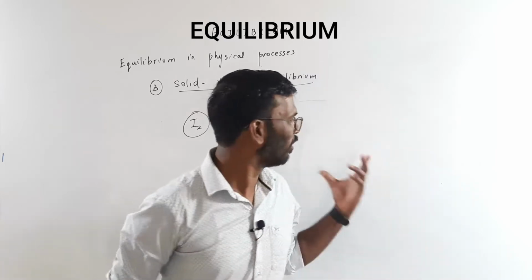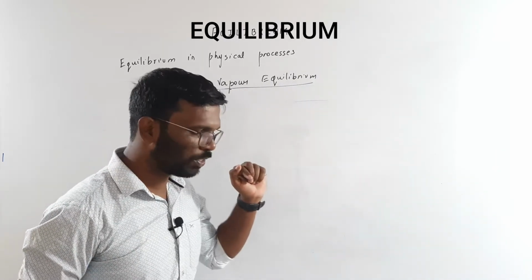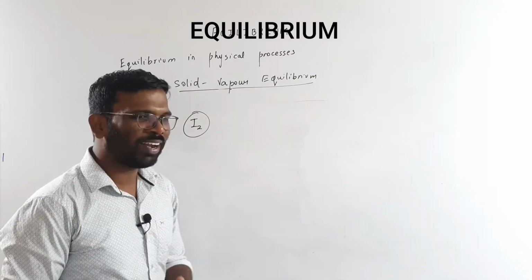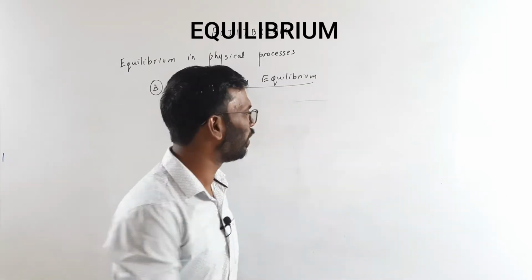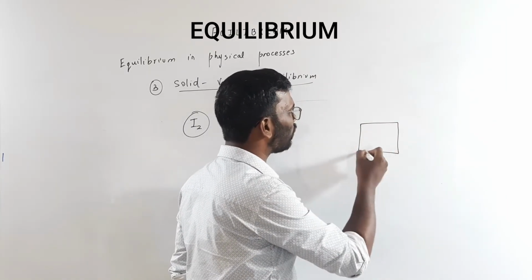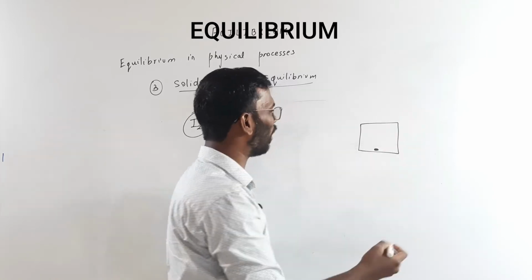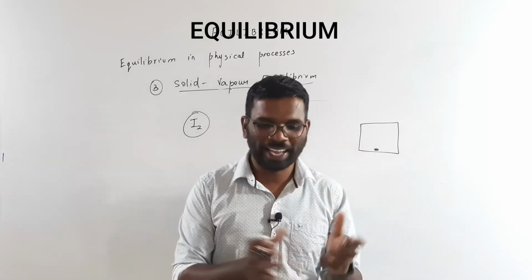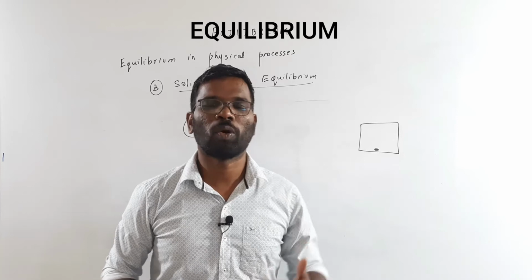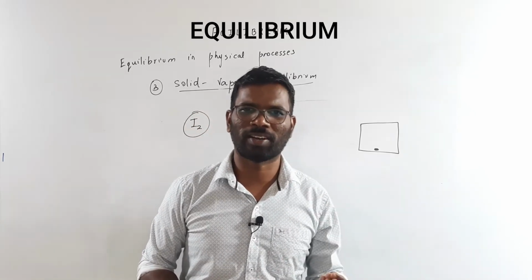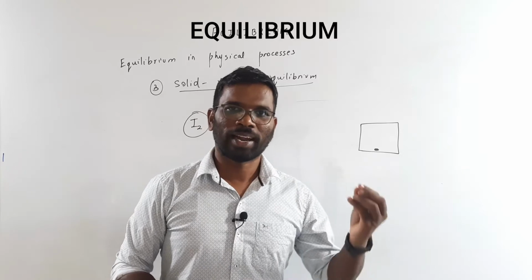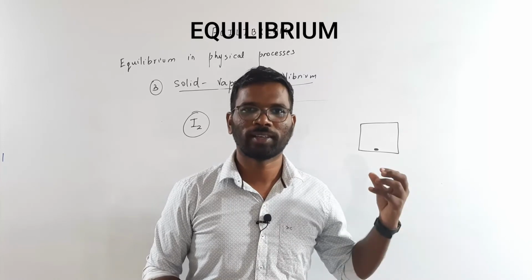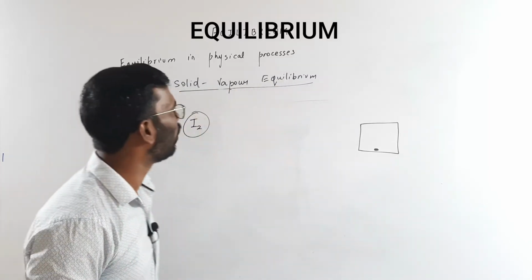Okay, frame is fine. So what I was discussing was iodine, right? Solid and the vapor. Solid getting directly converted to the vapor. Let's take this iodine in a closed system. Here is the iodine solid. It will be getting converted to the vapor, right? Then that vapor and the solid will be in equilibrium, meaning the solid will be getting converted to the vapor at a certain rate, and after some time, at the equilibrium point, some of the vapor gets solidified at the same rate. We call that a solid-vapor equilibrium.